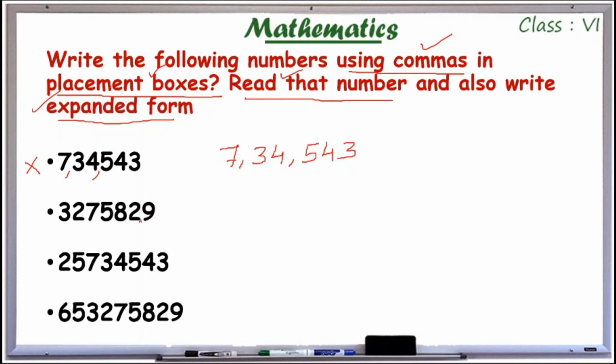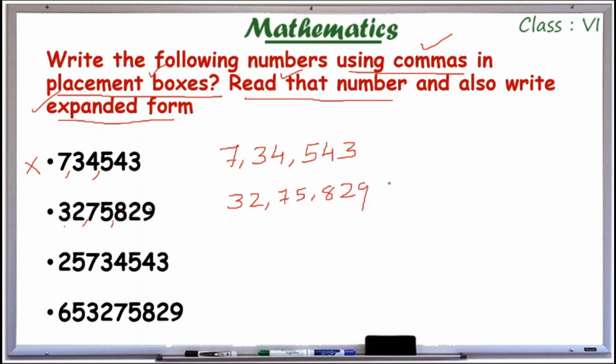Also, look at the second number. The first comma is after 3 digits, 1, 2, 3. Then 2 digits. So I can read this easily: 32 lakhs